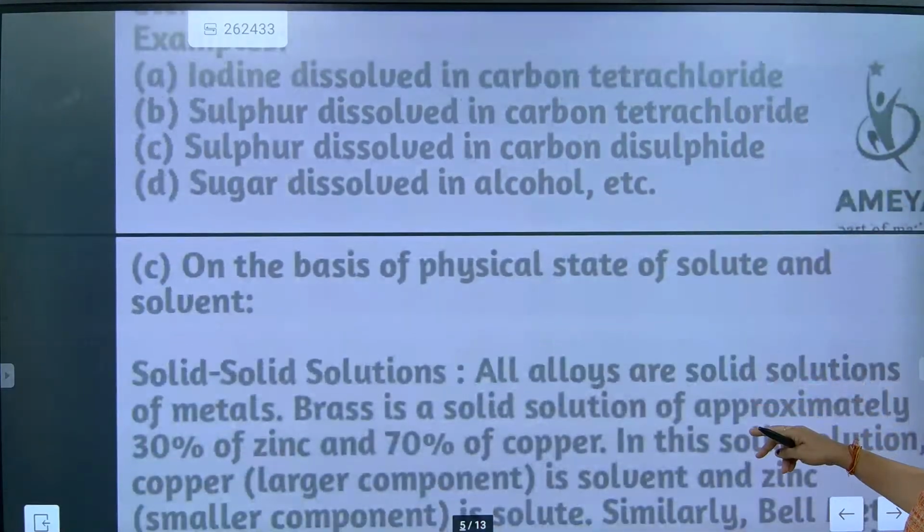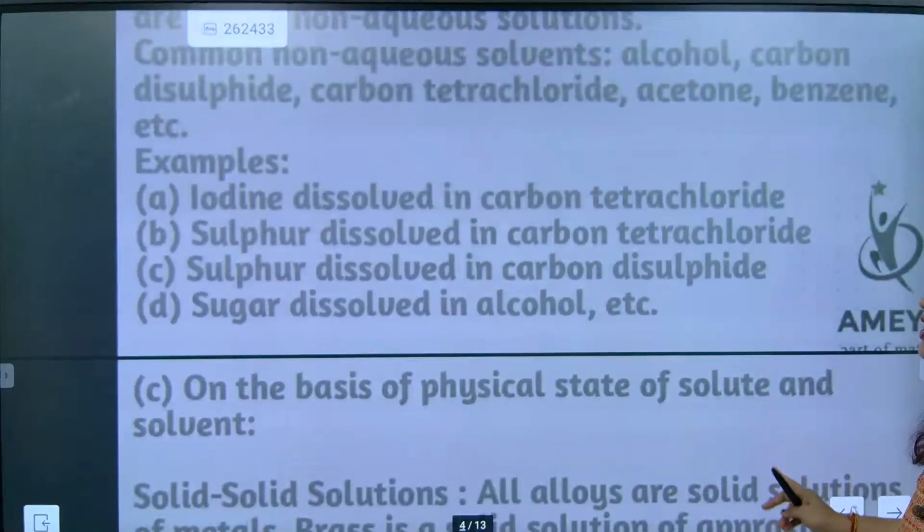On the basis of physical state of solute and solvent, this we will do in the next class.